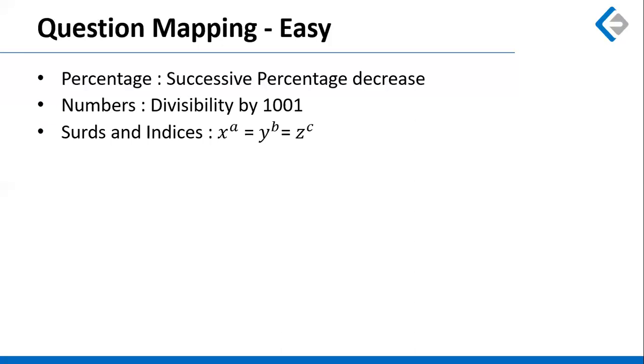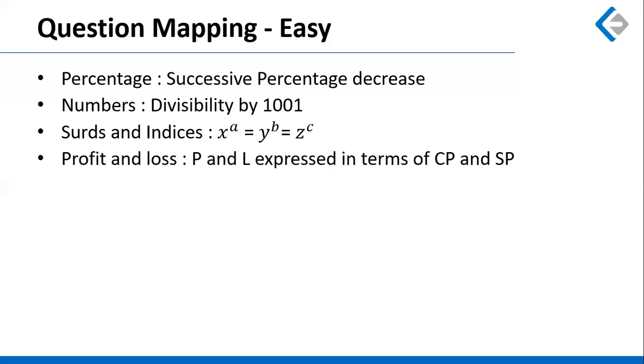There was a question on surds and indices where x raised to a was equal to y raised to b, that was equal to z raised to c, and z was the product of x and y. So it's a standard textbook question. Anybody who has solved the basic material should be able to solve this question.